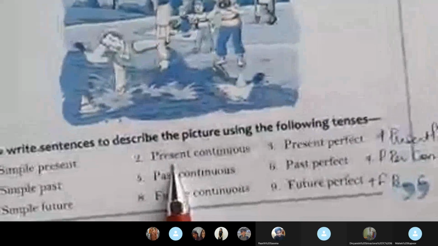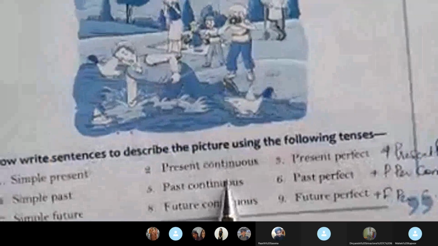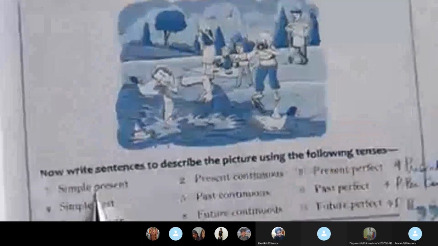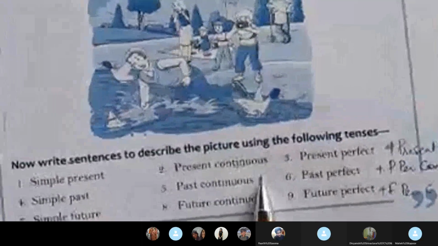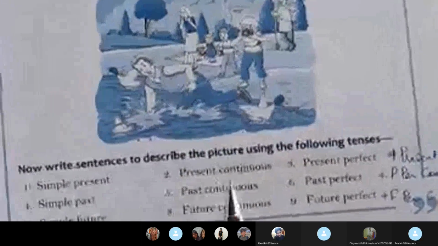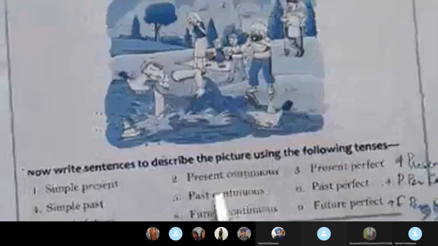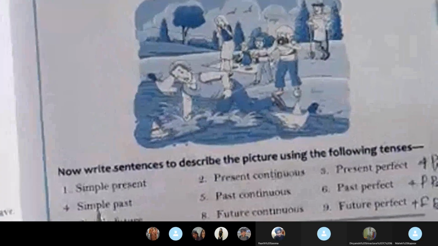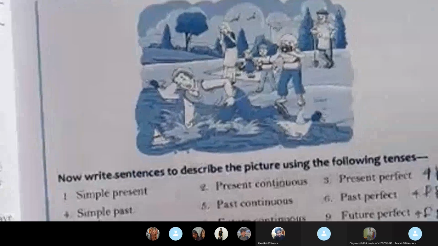Whereas for simple present, we said I eat. For present continuous, we said I am eating. ing was added to this. I dance. I am dancing. I play. I am playing. Let's come on to this one. I ate. Simple past was I ate.